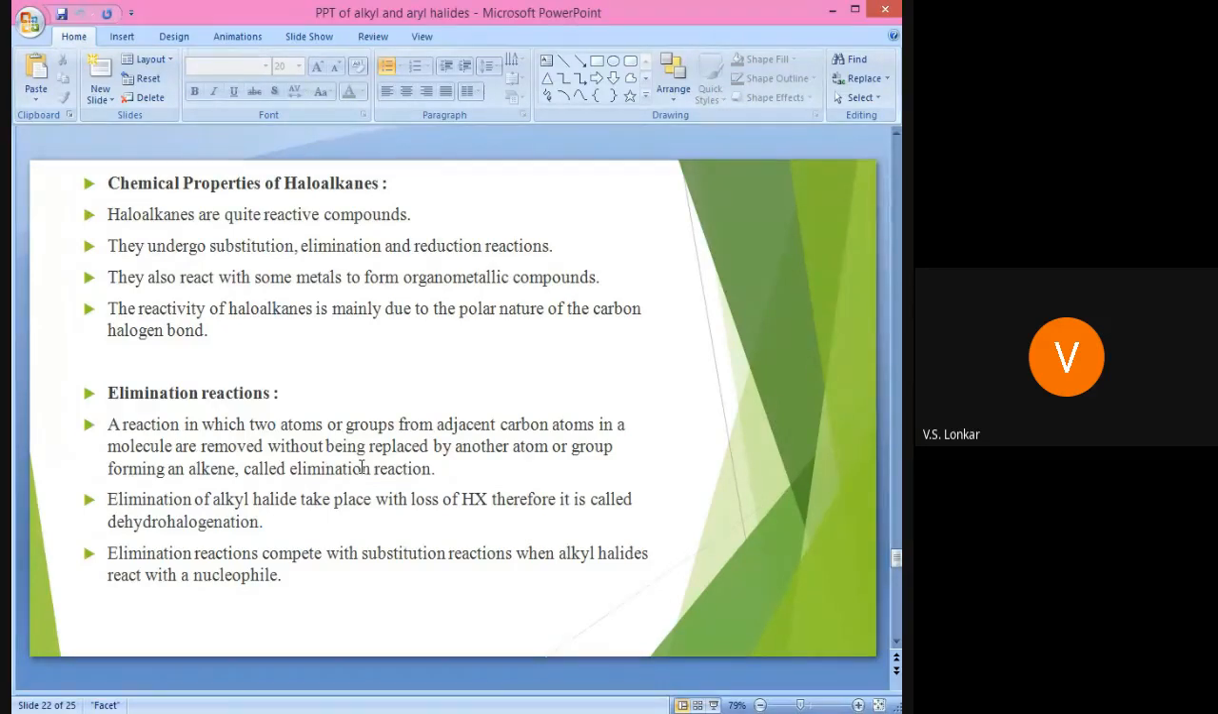The reactivity of haloalkane or alkyl halide is due to the polar nature of the carbon-halogen bond. Do you know what a polar bond is? What do you mean by polar and non-polar? Polar means simply that there is formation of positive and negative charges. That is known as a polar compound or polar bond.